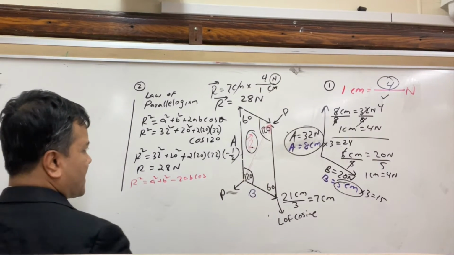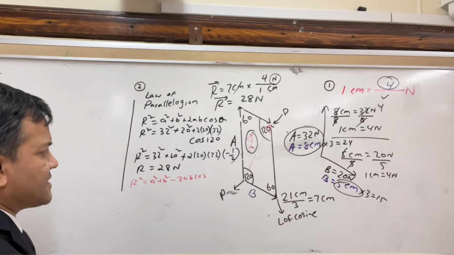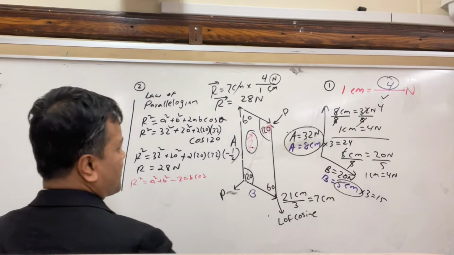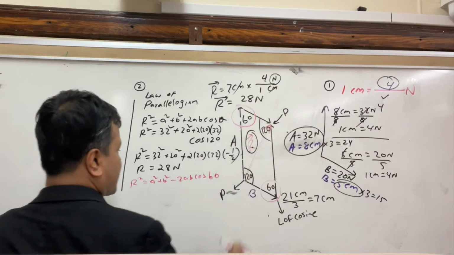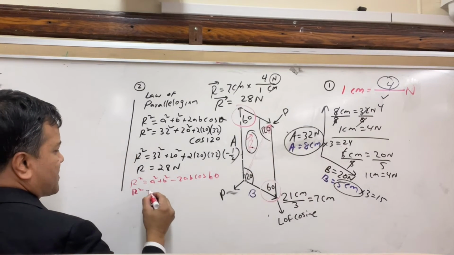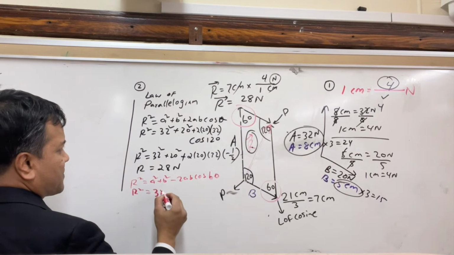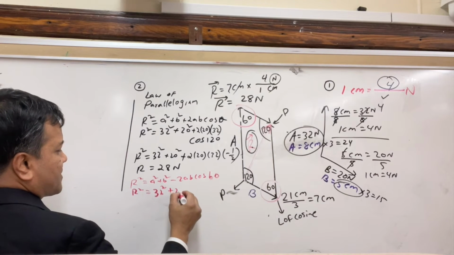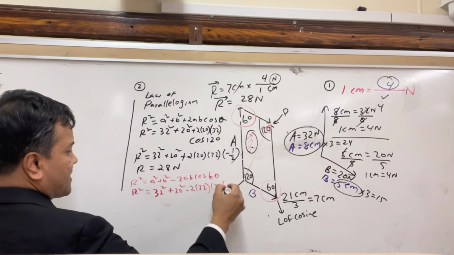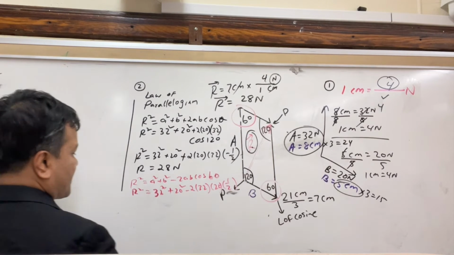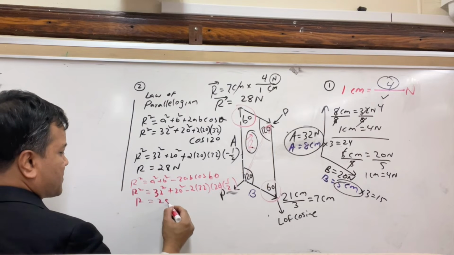So head and tail is what? 60. Head and tail is what? 60. All right. So R squared is equal to 32 squared plus 20 squared minus 2 times 32 times 20 times half. So R is 28 Newton.